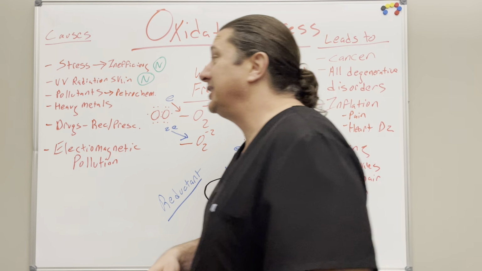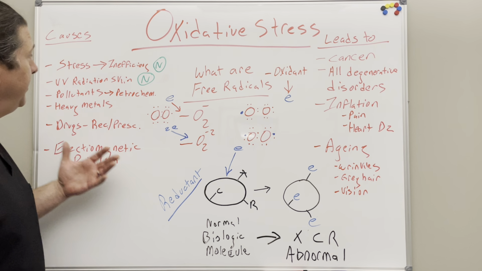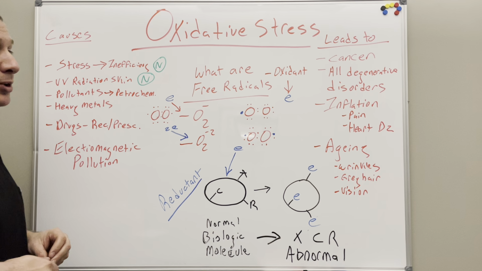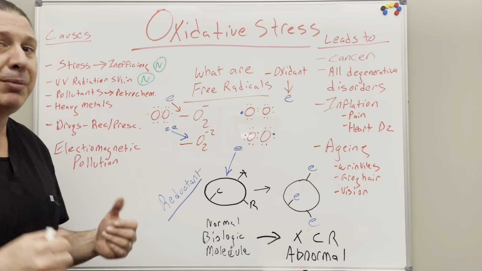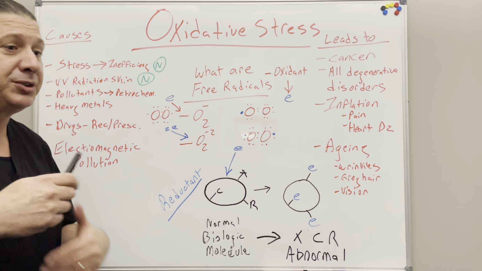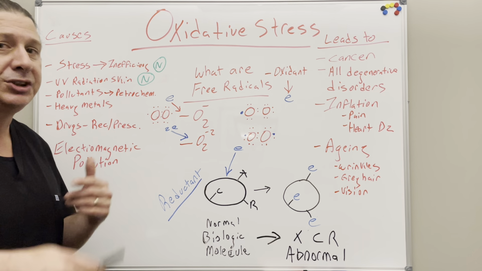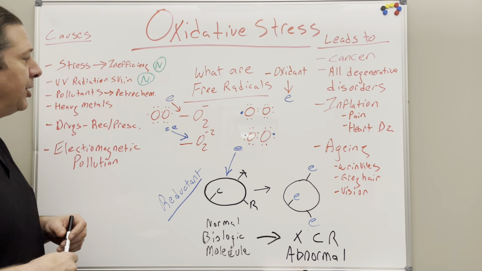The causes of oxidative stress are actually normal, meaning stress. When I say stress, I'm talking mental stress, I'm talking physical stress. When we're demanding more of our body and our body's working harder, and as we're going to talk about in a little bit, the mitochondria are functioning to make energy and convert it quicker, there's going to be a level of oxidative damage that's going to occur.